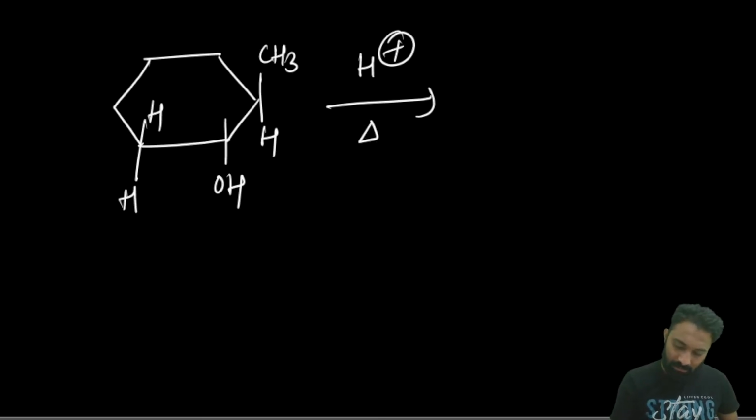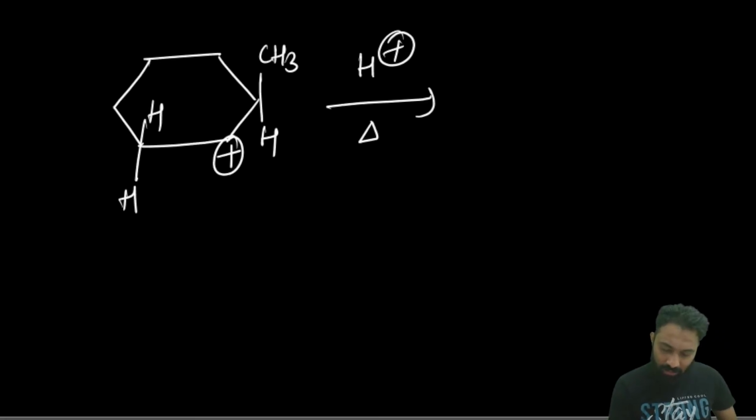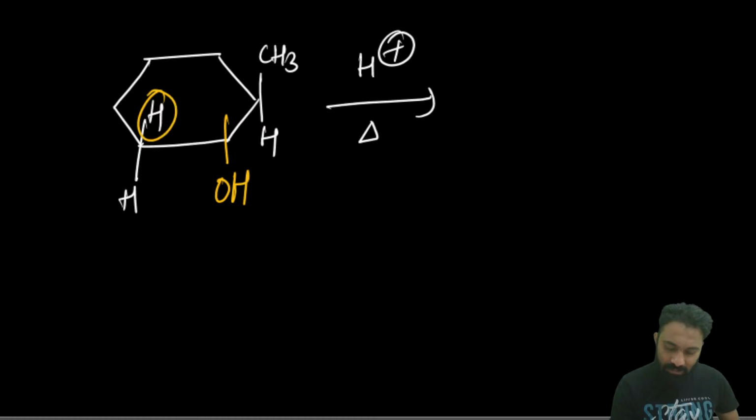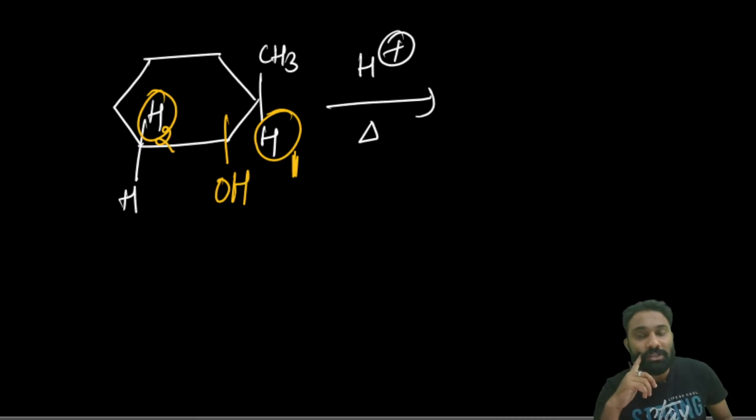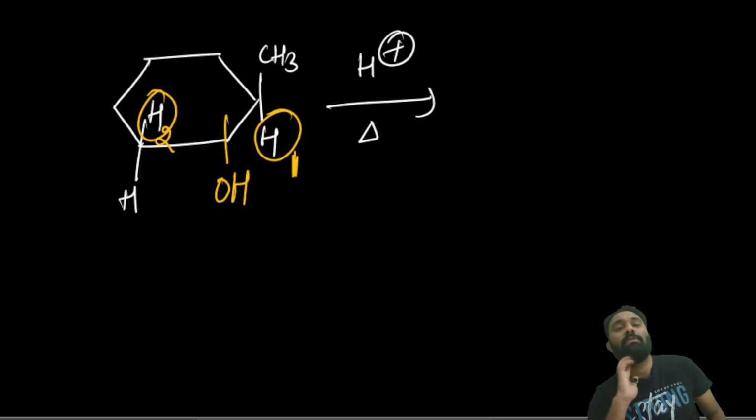Here, if suppose they have given this cyclohexane, and if this OH is eliminated, now here we will get the positive charge. For this positive charge we have to shift the hydrogen which is in the trans position. The trans hydrogens are here 1 and here 2. This is trans hydrogen 1 and let's suppose this is trans hydrogen 2. Now which hydrogen will give you the stable alkene?